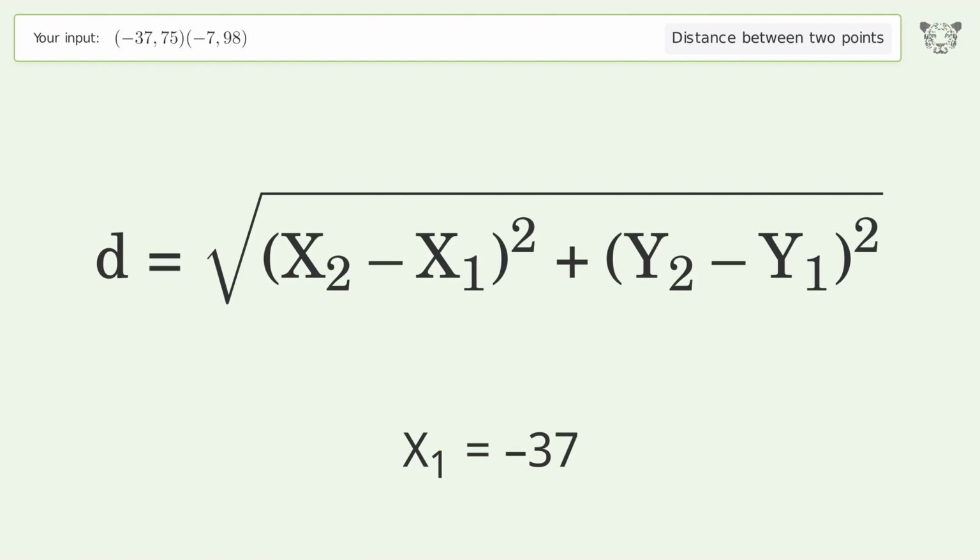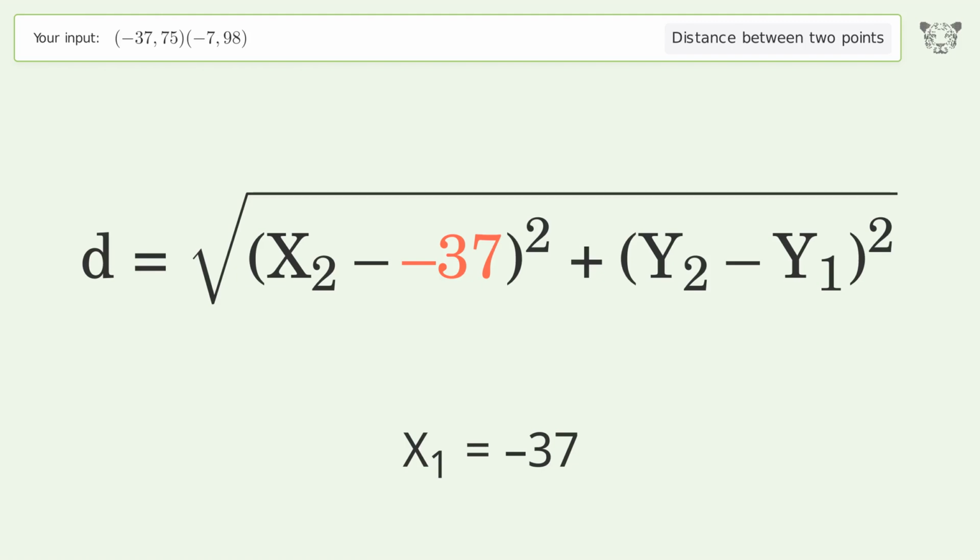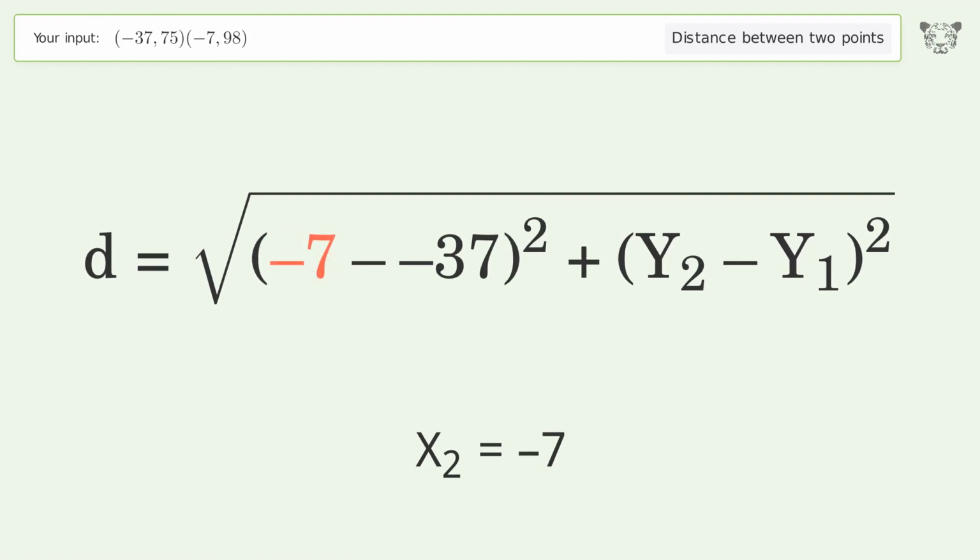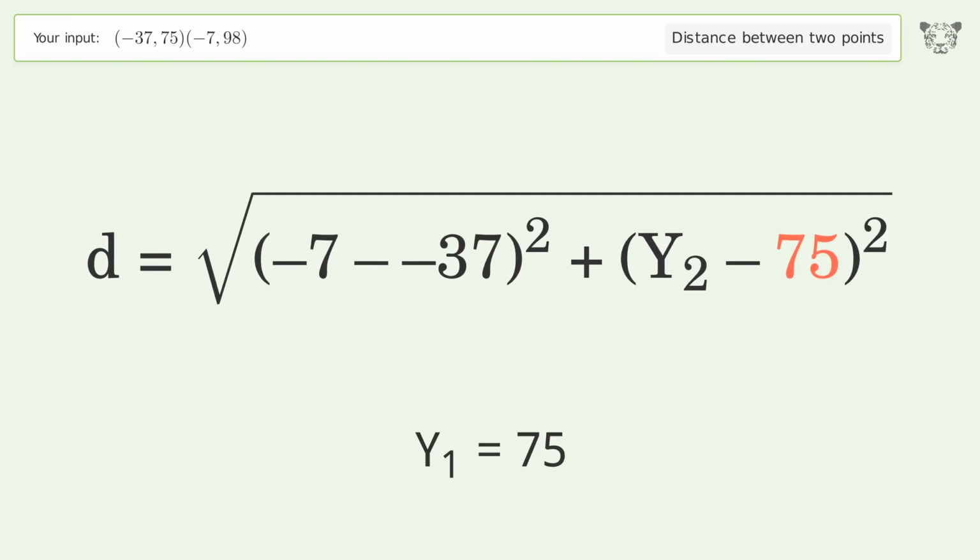x1 equals -37. x2 equals -7. y1 equals 75. y2 equals 98.